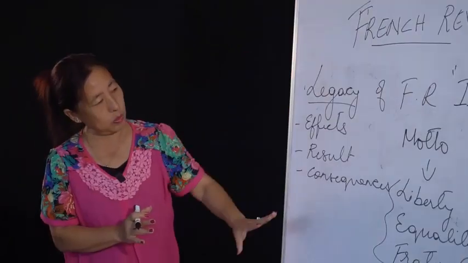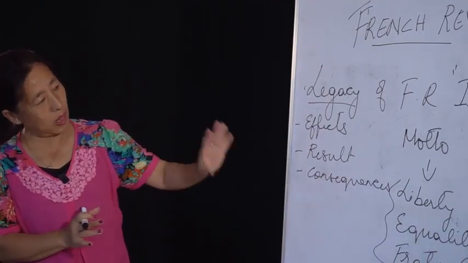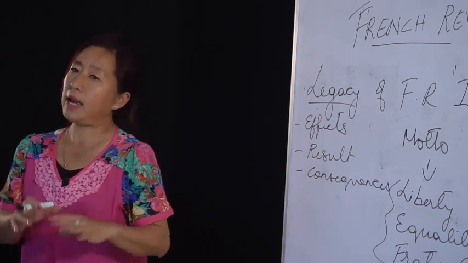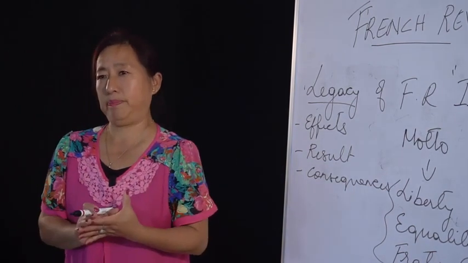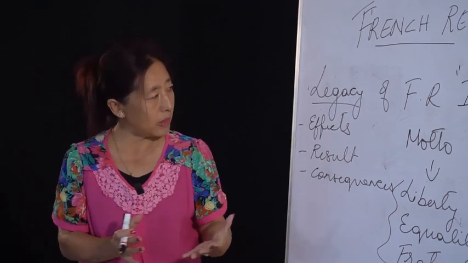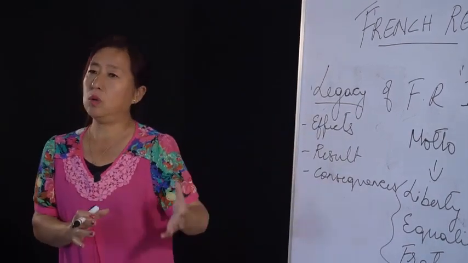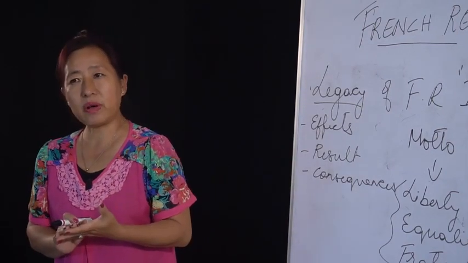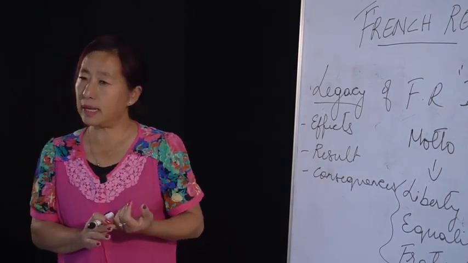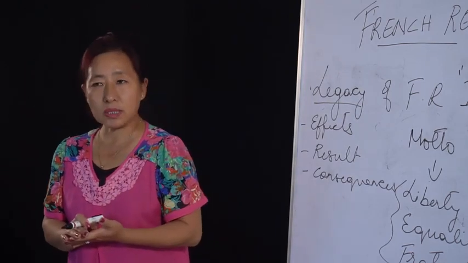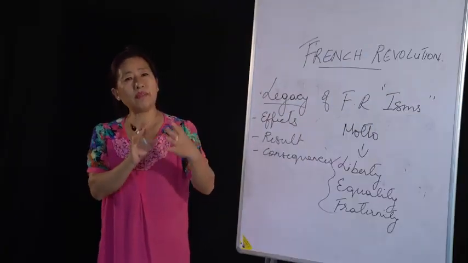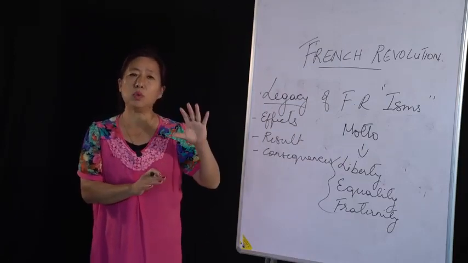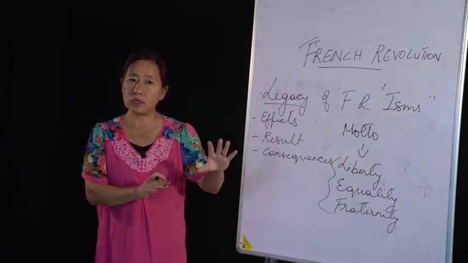Now, talking about all those things, we have come to the end. But what I want to do today is just sum it up in short. So these two classes, we have discussed the French Revolution. In the last class, we discussed the causes. The causes we divided into the political cause, that is to do with the kings, how the kings lived.